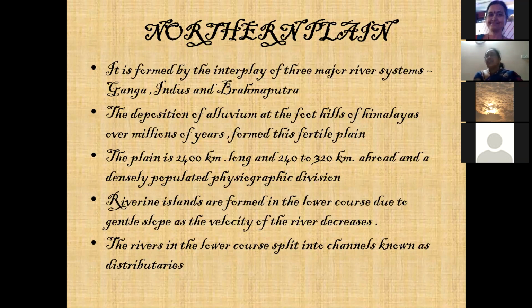The first one we talk about is the alluvial soil, followed by the black soil, then the red soil, laterite, and all these. The fertility decreases as such, but alluvial soils are considered to be the best soils. So this deposition of alluvium at the foothills of the Himalayas over millions of years has formed this fertile plain. So how did the northern plain come into existence? This is a sentence you will write. Whenever an MCQ is asked how the northern plain is formed, you will say that the deposition of alluvium by the three rivers, Ganga, Indus, and the Brahmaputra, has led to the formation of the northern plain.